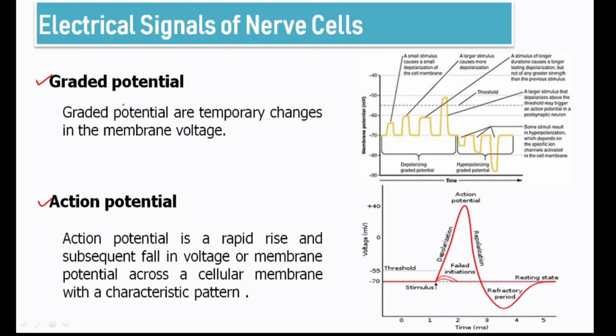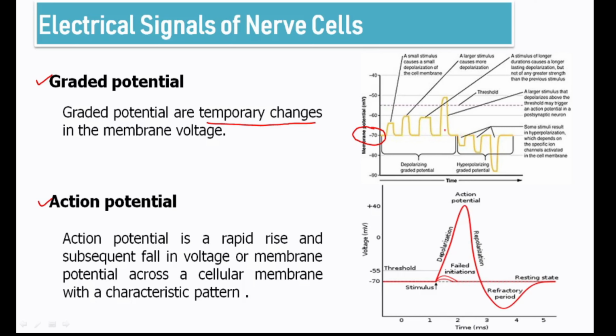In short, graded potentials are temporary changes in the membrane voltage. That means there is a temporary change or temporary polarization from the resting membrane potential. The resting membrane potential of a nerve cell is minus 70 millivolts. So there is a temporary, short change in the membrane potential.